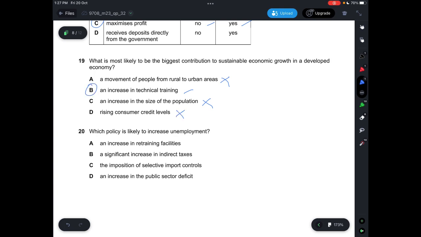Question 20, which policy is likely to increase unemployment? A, it says an increase in retraining facilities. Incorrect, because this will reduce unemployment. B, it says a significant increase in indirect taxes. Yes, because then more people have to pay the indirect taxes, they would probably have no disposable income. C says the imposition of selective import controls. This would increase employment. D says an increase in the public sector deficit, increase the aggregate demand. So this is incorrect. So answer is B.